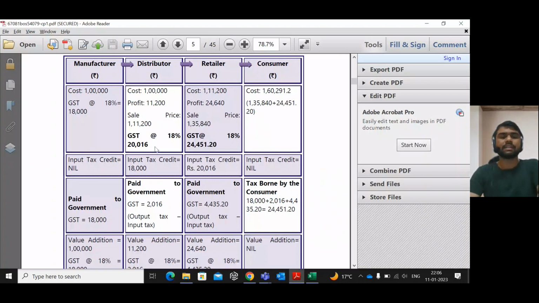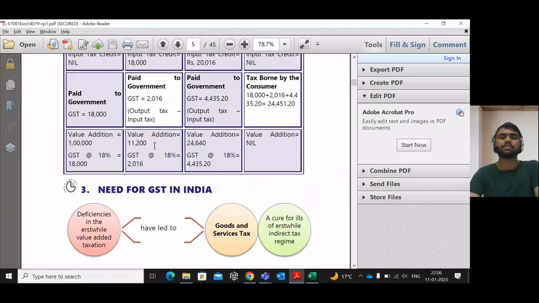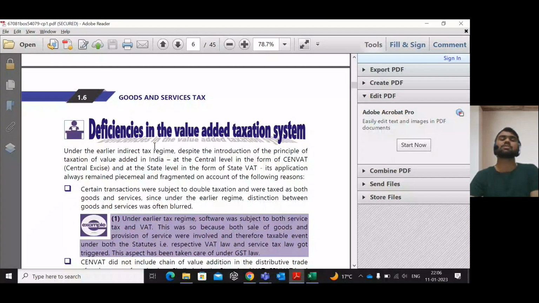This is the cascading effect under the earlier VAT law. For the goods component, they need to pay VAT, and on the service component they used to pay service tax. That is the cascading effect, which I have explained by taking excise duty and VAT.